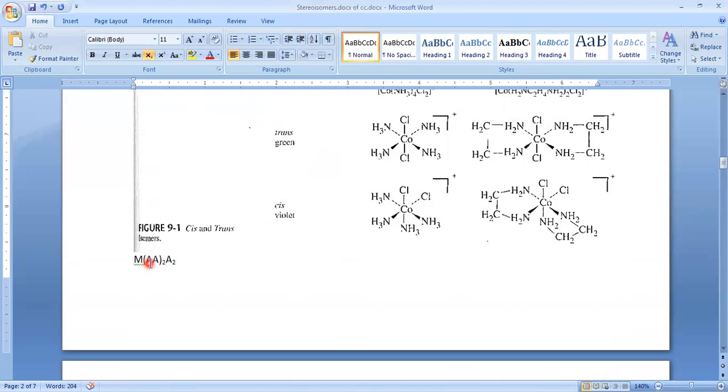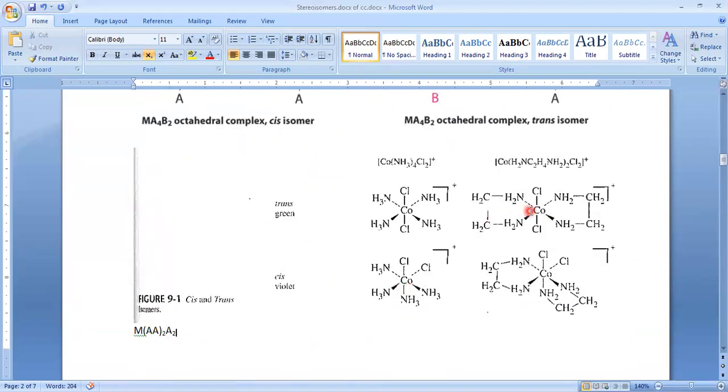For example, if within the parenthesis we write AB, that is also a bidentate ligand, but that is an unsymmetrical bidentate ligand. So this is this type of compound, MAA2, small a2. Here these two are symmetrical bidentate ligands. In the earlier case we had taken all monodentate ligands, but here we have taken two bidentate ligands and two monodentate ligands. In that case, in plane bonds we place two similar atoms, so that's why it is considered as trans, and this is also trans.